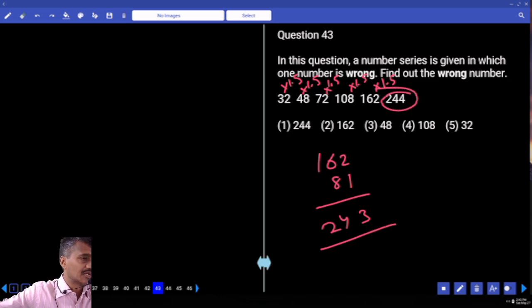Each of these numbers is multiplied by 1.5, by 1.5 and so on. Then we should do it like this; we should not do it with differences here. Clear?